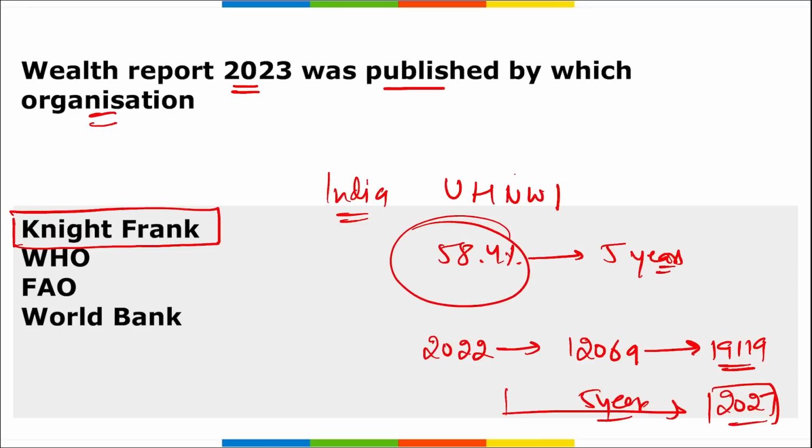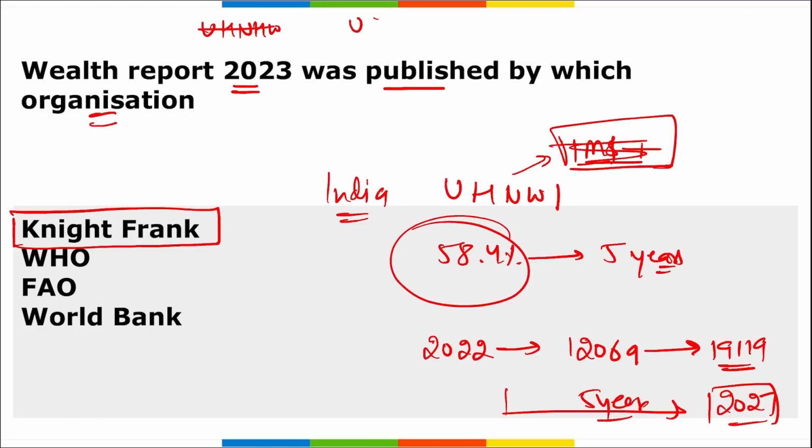And who are these ultra high net worth individuals? These are the people with a net worth of $1 million or more. Means we can say more than $1 million if you are having a net worth, including their primary residency, then you are considered to be a high net worth individual. Correct? Correct myself. Ultra high net worth individual, right?